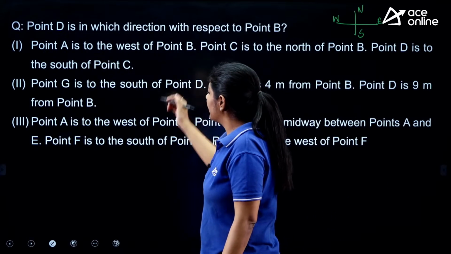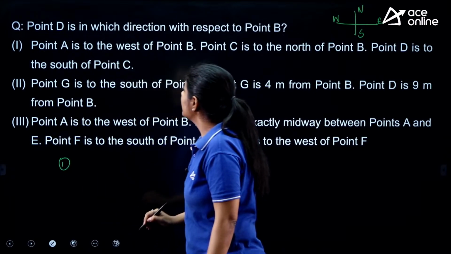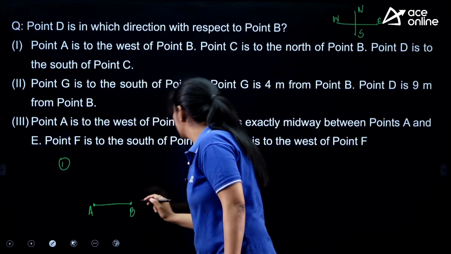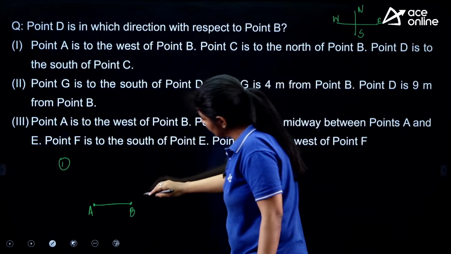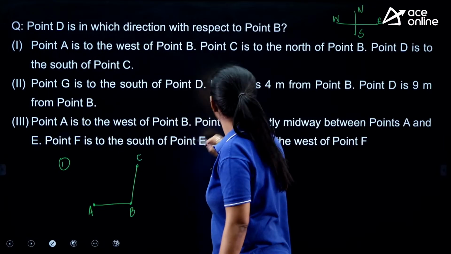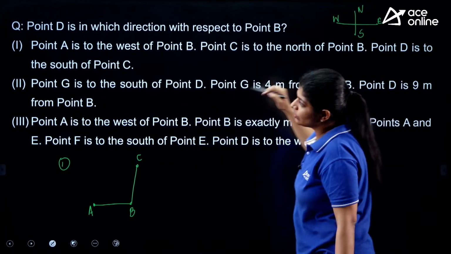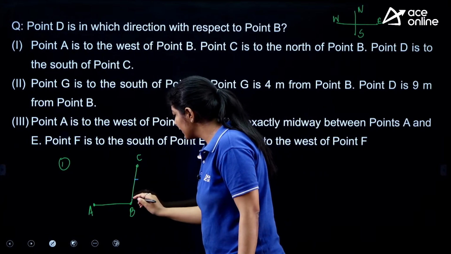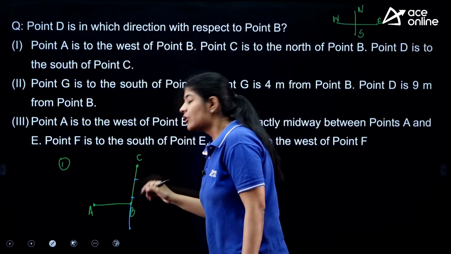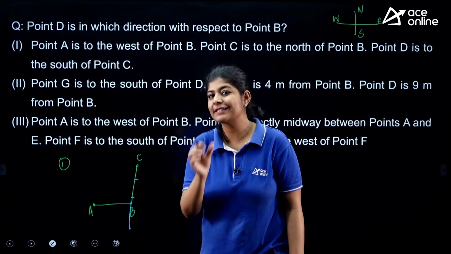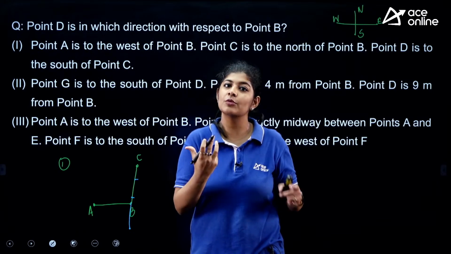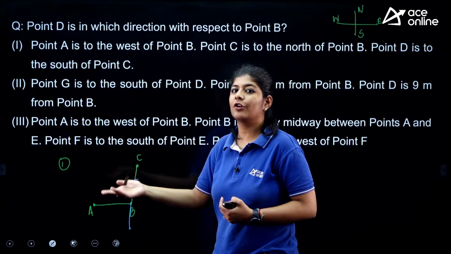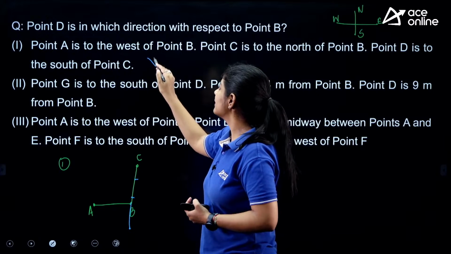Point A is west of point B. Okay, first we are going to draw the first one. Point A is west of point B. Point C is to the north of point B. Point D is to the south of point C. Now, but where is the point D? It may be over here, it may be over here, or it may be over here. So the position of D is not defined. The statement is only saying that point D is south of C. But with respect to B, we are not having any position, so we can't say with this one.